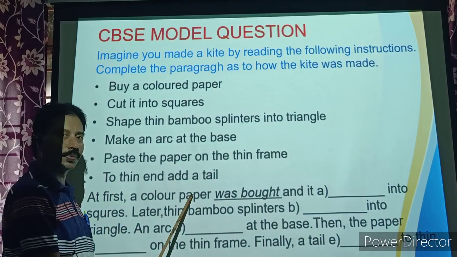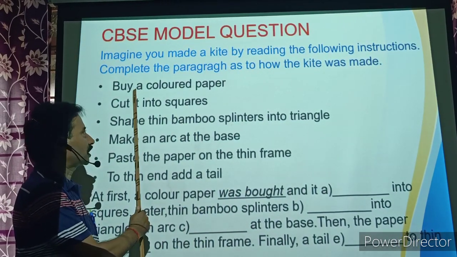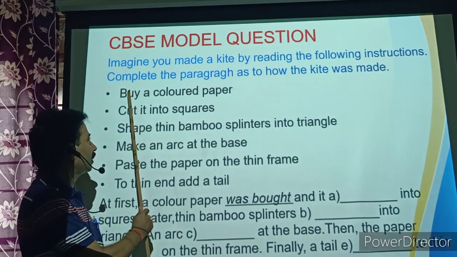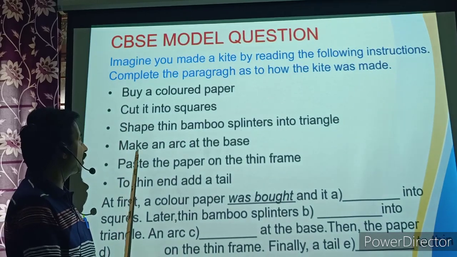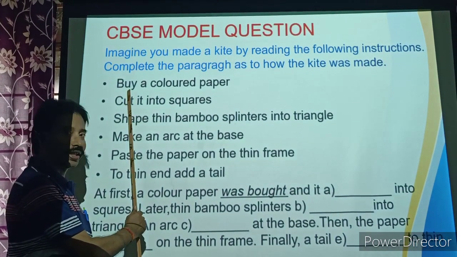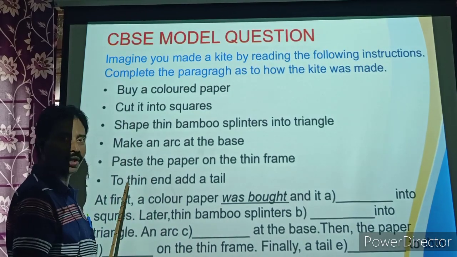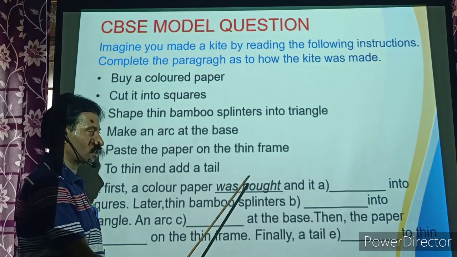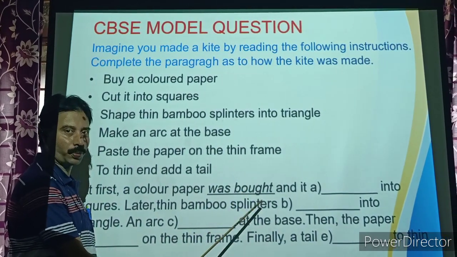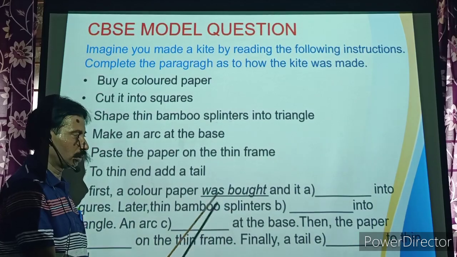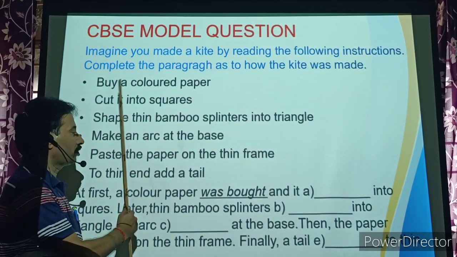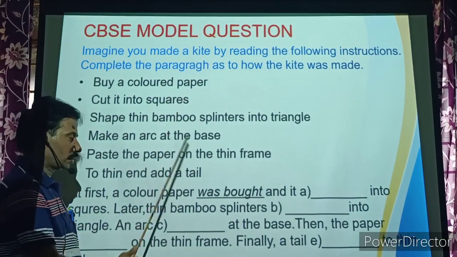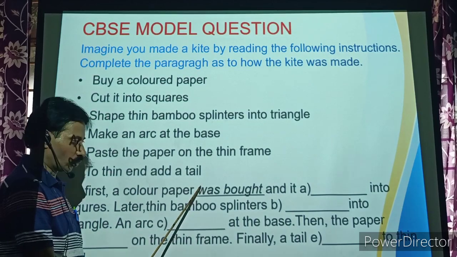At first, a color paper was bought. The first instruction, look at the first instruction, buy a colored paper. Mostly they are beginning with verbs. So they are instructions, imperatives, buy a colored paper. So at first a colored paper was bought. We are using past passive because you made the kite already. So V3 form of buy is bought. Since object is singular, you have taken helping verb was.